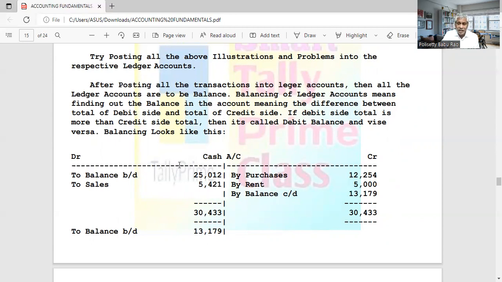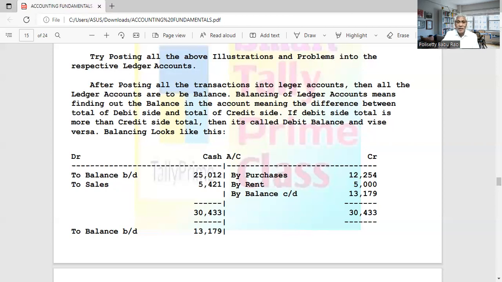Then at frequent intervals, like every day, sometimes every week or every month, we have to find out the difference between the debit amounts and credit amounts. Definitely we have to see the difference. On the debit side there are some amounts, on the credit side there are some amounts. What is the difference between these two? The difference between the debit and credit amount is called balance. So for every account, you have to find out the balance.